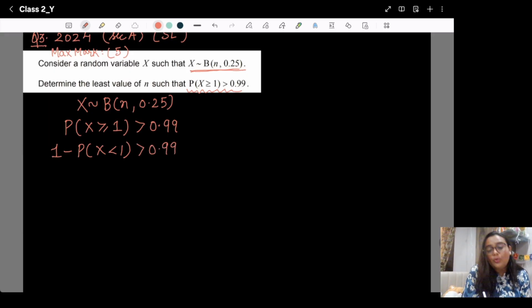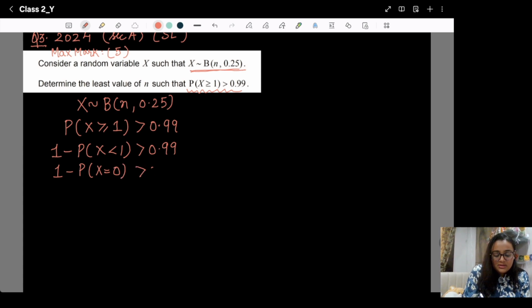Because we don't know the N, we don't know the upper bound. That's why we have taken the probability X is less than 1. If you notice that the lower and upper bound are the same, that is 0. So probability X is less than 1, in a discrete distribution, is nothing but X is equal to 0.